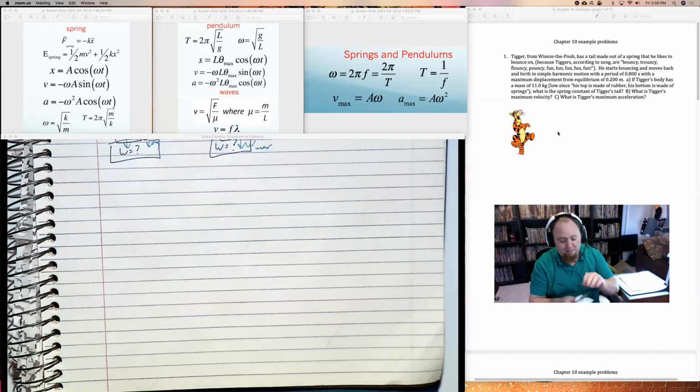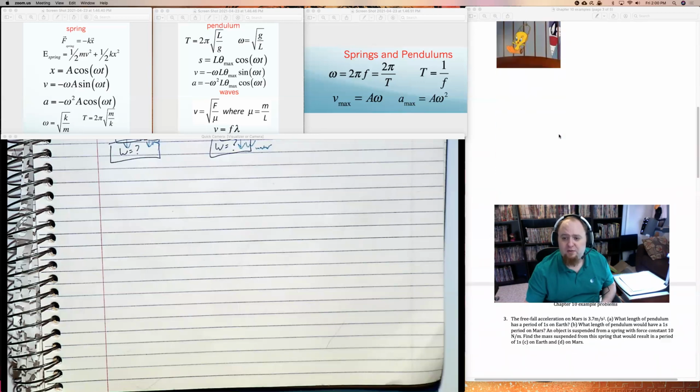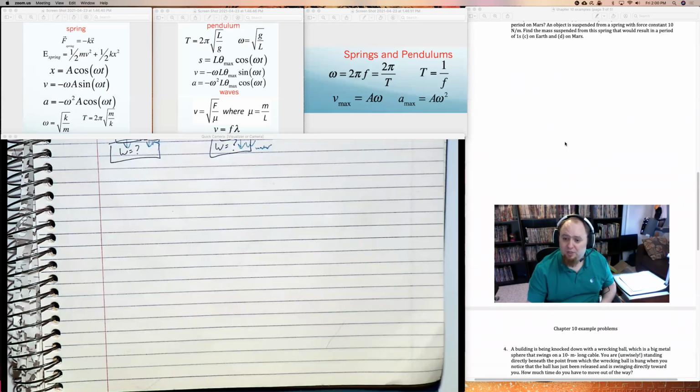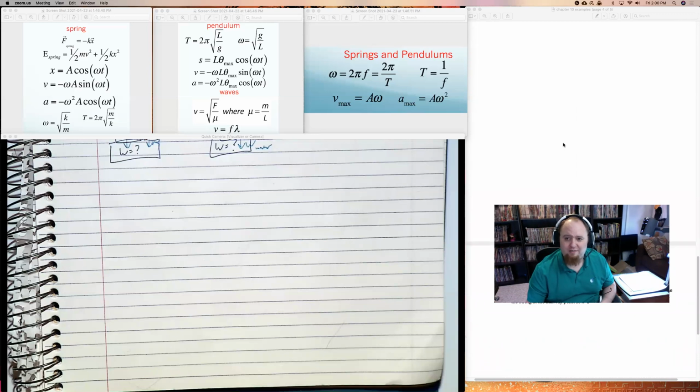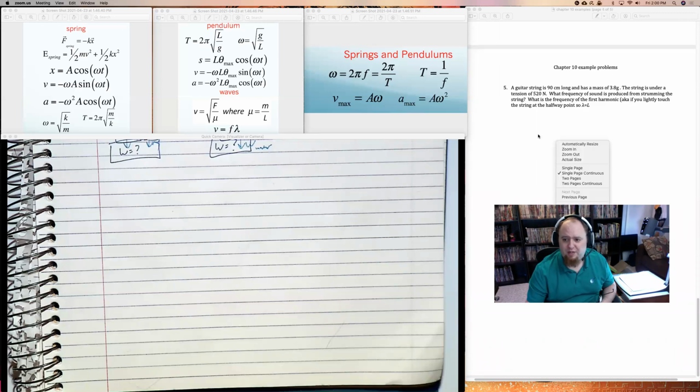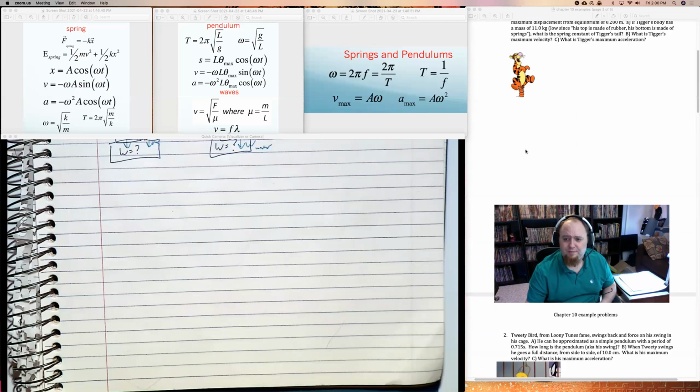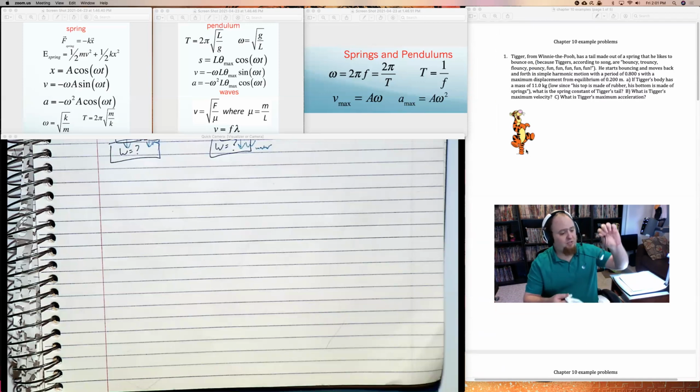But there will be a problem from Chapter 10. This first problem is an old exam problem. So is the second one. So is the third one. The fourth one isn't. The fourth one's just kind of interesting. And the fifth one is not either, and I don't even know how I'll get to the fifth one. So I'm going to jump right in. Hopefully you already had a chance to look at these.